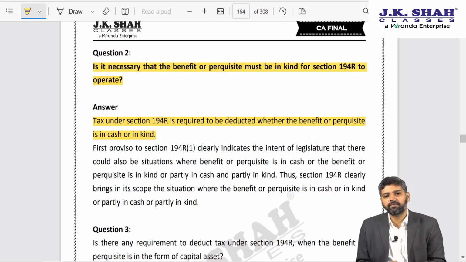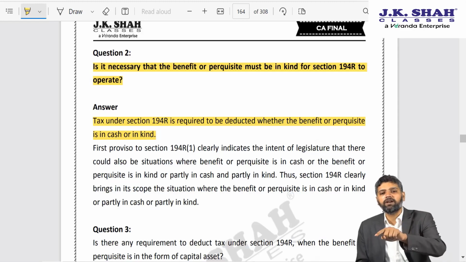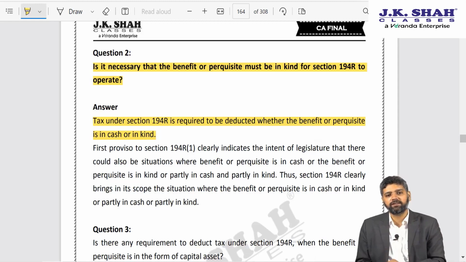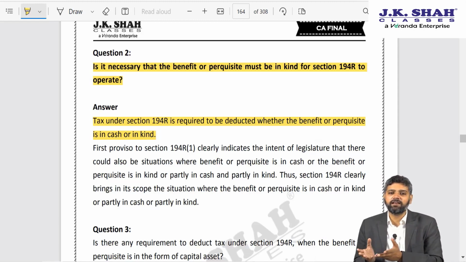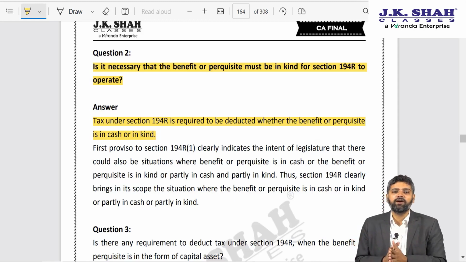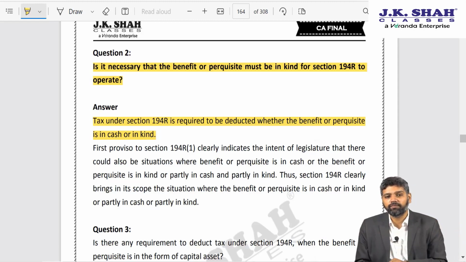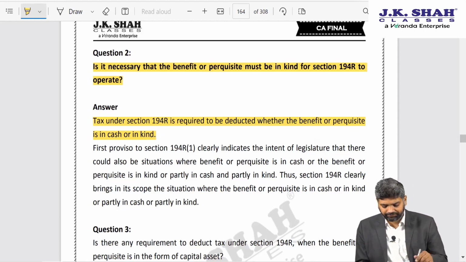However, Bombay High Court, in the context of section 28 clause 4, held in the case of Santojan Silk Mills that the wording benefit or perquisite whether convertible into money or not indicates that the benefit or perquisite has to be non-monetary in nature. Applying the same rationale due to similar wordings used in 194R, one can argue that section 194R as it stands as per Finance Act 22 applies only on non-monetary benefits. I hope this is clear.